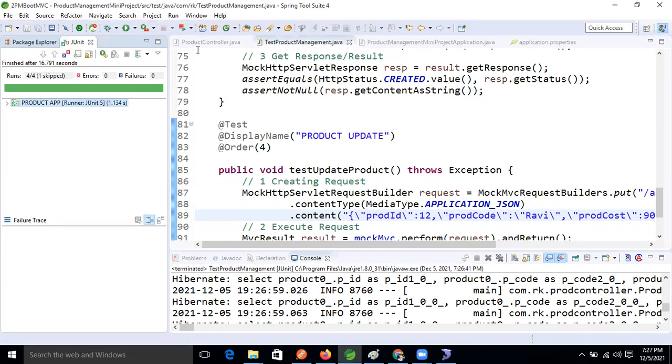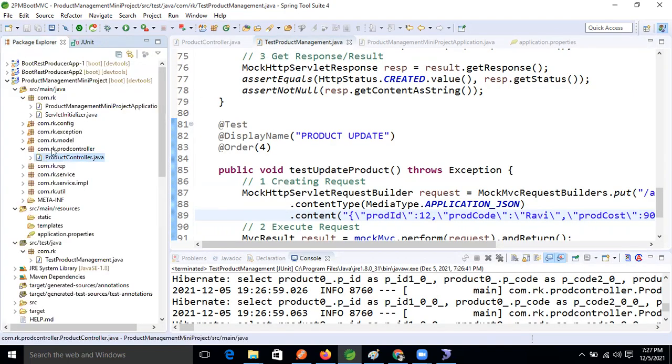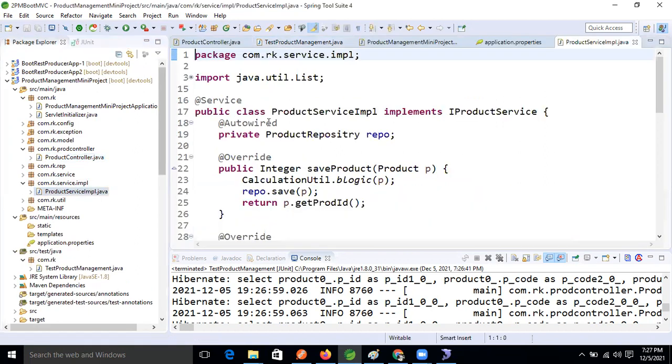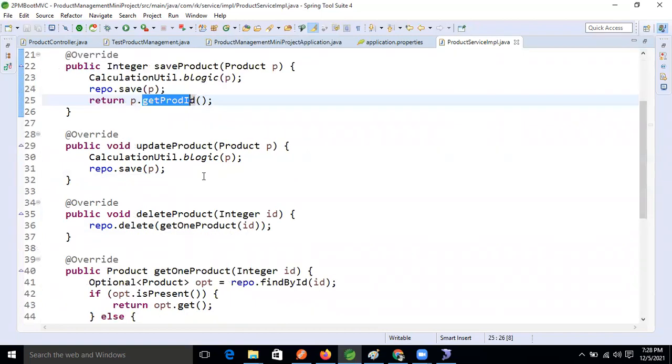Okay, so anyone remember, at the time when I was explaining the data repository, right? In the property file, create is there. One minute. That's why it is creating the record. That's a good catch. So for the update method, the properties, the same method, get product ID, inside this one only we need to check it, right?